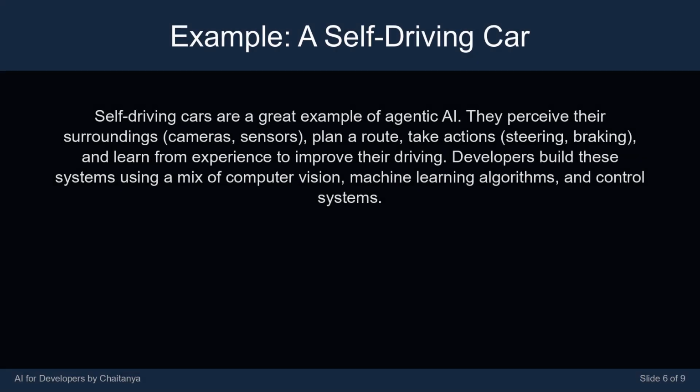Self-driving cars are a great example of agentic AI. They perceive their surroundings, cameras, sensors, plan a route, take actions, steering, braking, and learn from experience to improve their driving. Developers build these systems using a mix of computer vision, machine learning algorithms, and control systems.